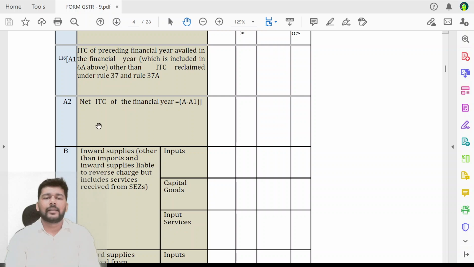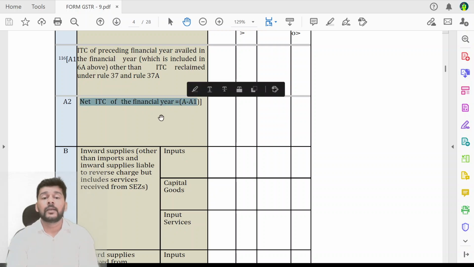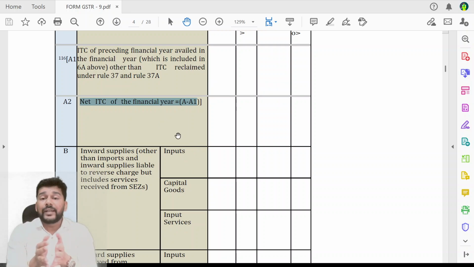Now what it basically leads to is that this shows you net ITC only and only of the financial year 24-25, net ITC of the financial year. So the input tax credit has now been segregated into two parts: the total comprehensive credit claimed by me during 24-25 less ITC of 23-24 claimed in 24-25. So that amount has now gone away.